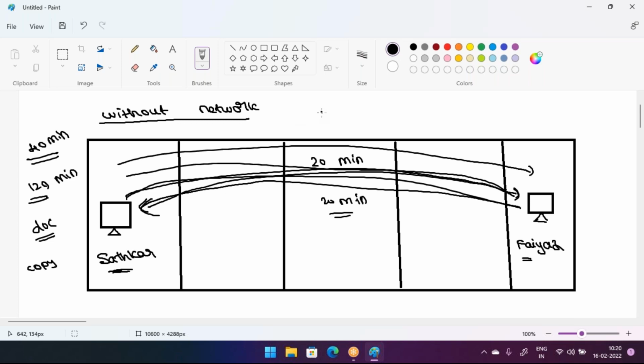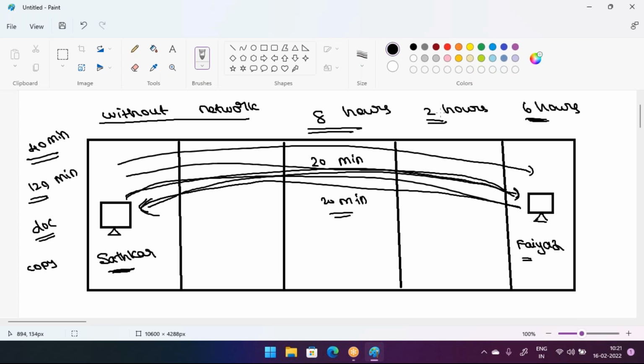Generally, our duty time is 8 hours. In these 8 hours, Satkar is wasting 2 hours, so Satkar is working only 6 hours in a day. But the company has to pay Satkar for up to 8 hours, while Satkar is working only 6 hours. Satkar is wasting 2 hours.